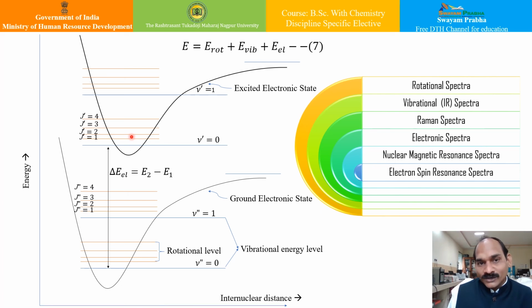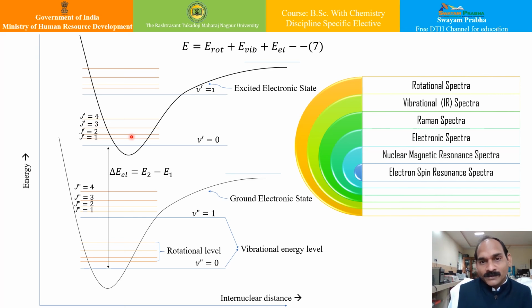So when a molecule absorbs radiation, the possible spectra include the rotational spectra, which appears when there is a transition in rotational energy level due to absorption of radiation in the microwave region. The spectral range of this microwave region is about 1 to 100 centimeter inverse. Usually the molecule possessing permanent dipole moment shows the microwave or rotational spectra.